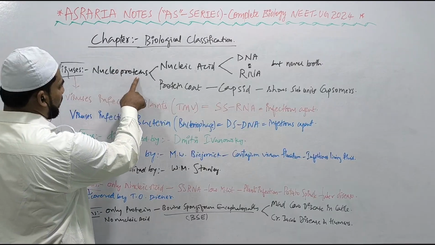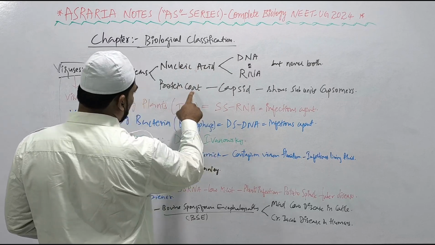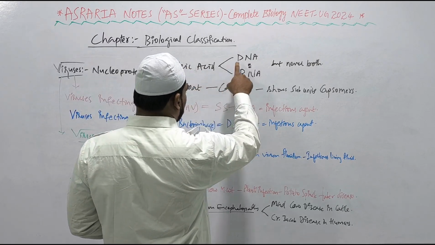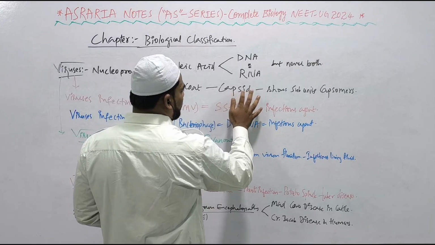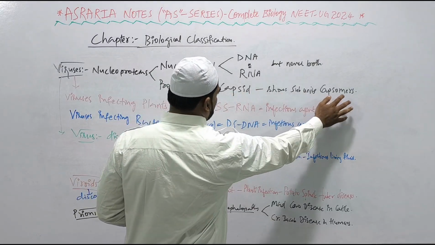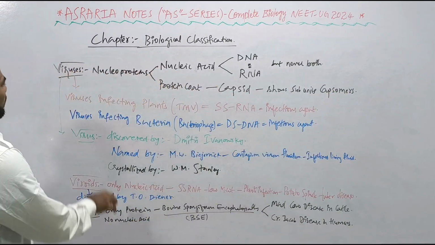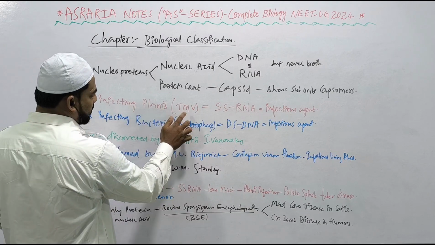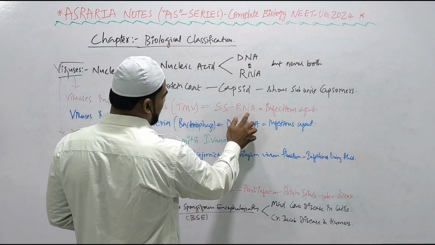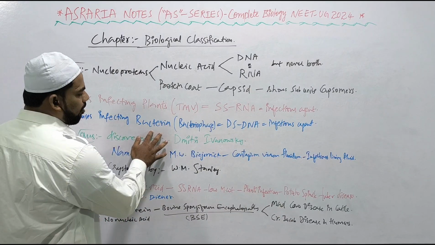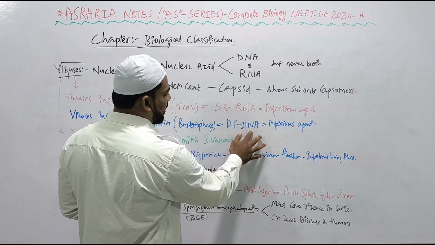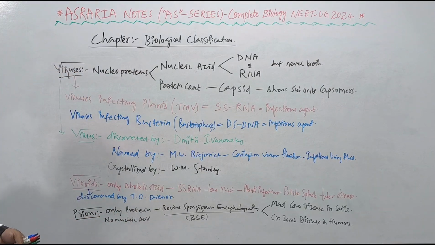Viruses are nucleoproteins. They are made up of nucleic acid and protein. The nucleic acid is either DNA or RNA, but never both. The protein coat is called the capsid, and if they show subunits, those subunits of the capsid are known as capsomeres, right? Viruses infecting plants, such as tobacco mosaic virus, have single-stranded RNA as the infectious agent, whereas viruses infecting bacteria, called bacteriophage, have double-stranded DNA as the infectious agent.